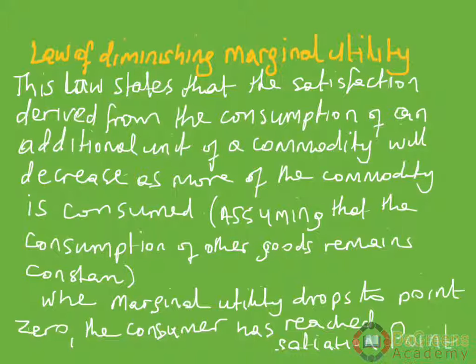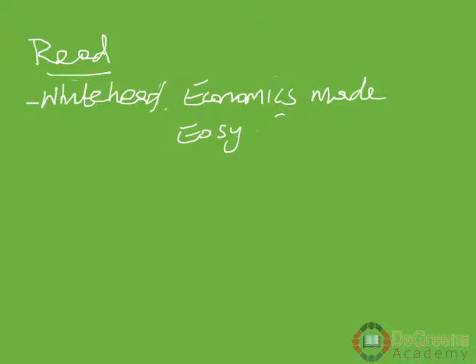So, when marginal utility keeps dropping and comes to 0, it means that is the saturation point. You have reached a point where you cannot go beyond. If you go beyond, you are not getting any satisfaction again.